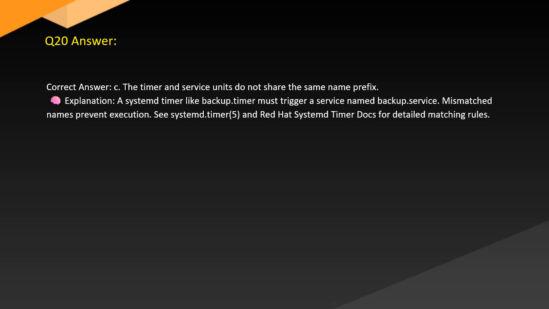Answer. Correct answer: C. The timer and service units do not share the same name prefix. Explanation: a systemd timer like backup.timer must trigger a service named backup.service. Mismatched names prevent execution. See systemd.timer(5) and the Red Hat systemd timer docs for detailed matching rules.